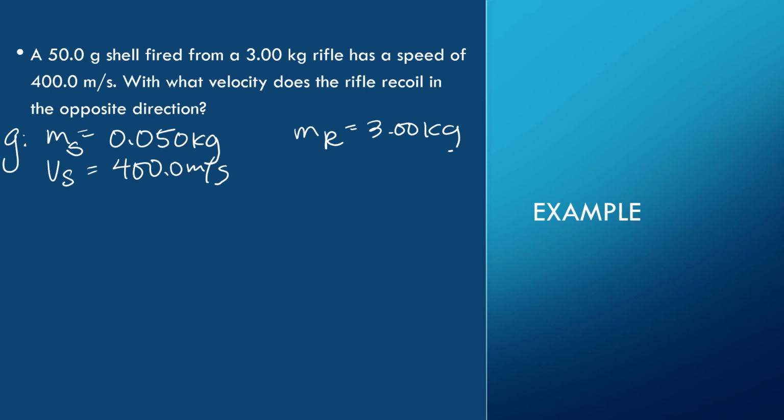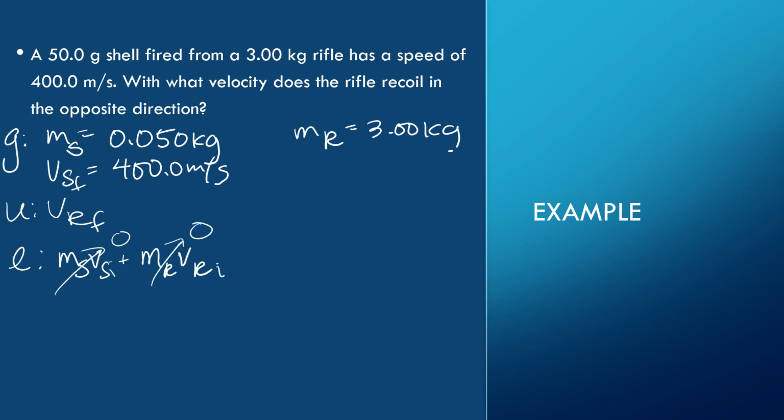So what we want to know is the velocity of the rifle. And again, these are final velocities. I know that the shell and the rifle are not moving to start off with. So I could sit here and say mass of the shell times velocity of the shell plus mass of the rifle times velocity of the rifle initial, but these are 0. They're not moving at all.